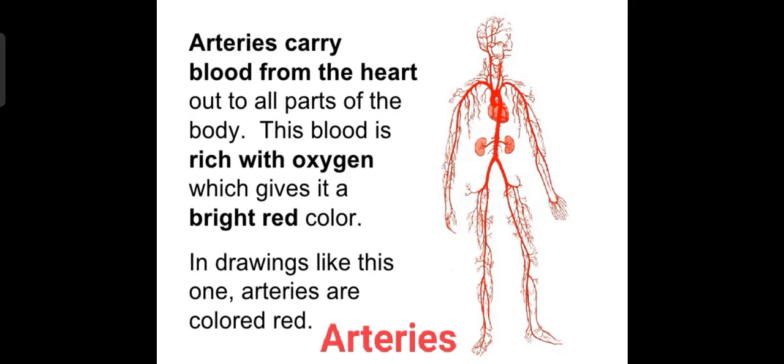Let's discuss arteries. Arteries carry blood from the heart out to all parts of the body. It means arteries take blood to the different parts of the body. This blood is rich with oxygen, which gives it a bright red color. As you can see in the drawing, arteries are colored red.